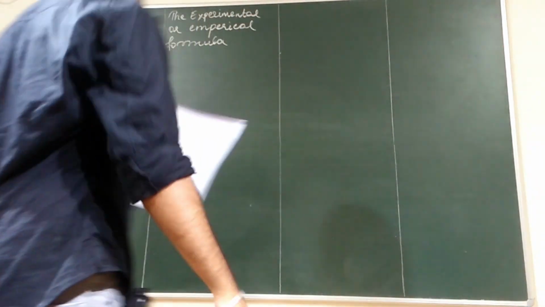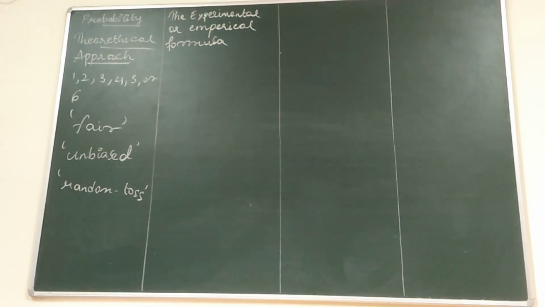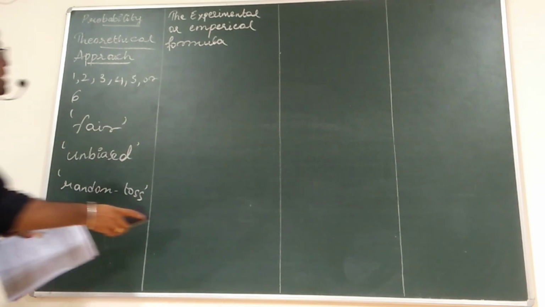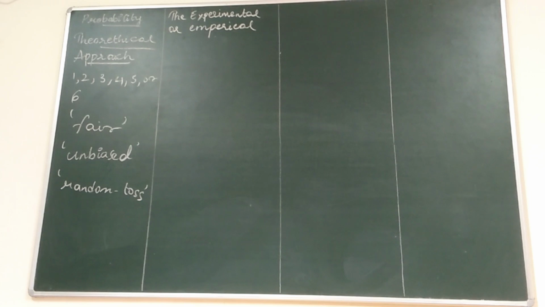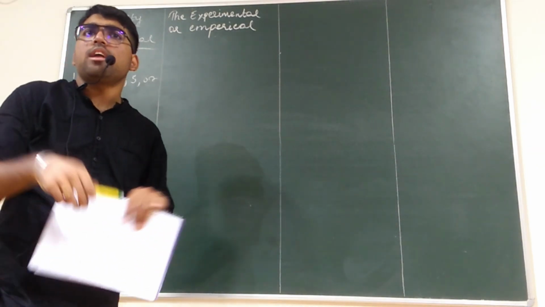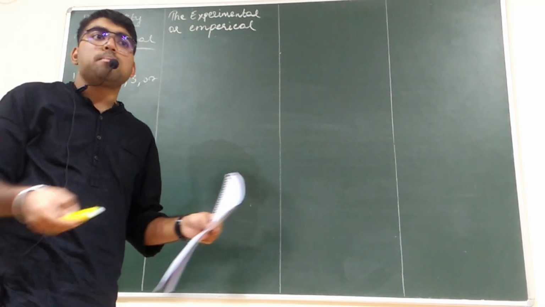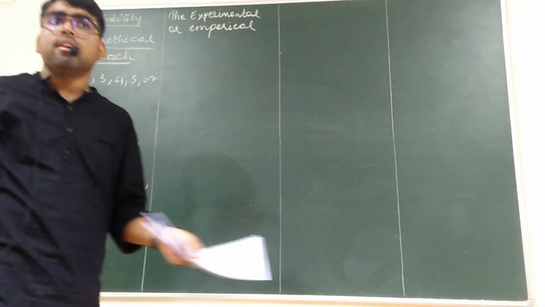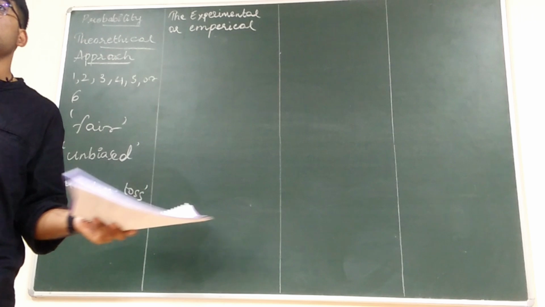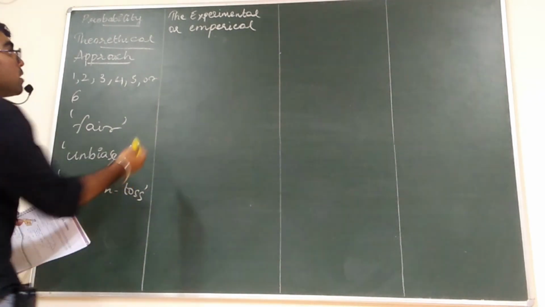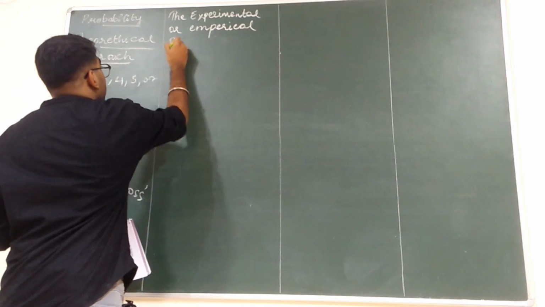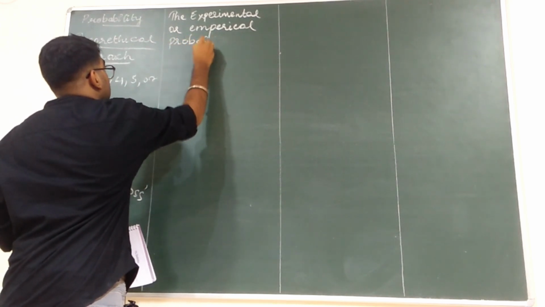Or rather, I will clear the word to be more specific. Experimental or empirical probability. Okay, we can tell it that way, rather than formula. Formula holds good for everything. But if it is probability, it only holds good for the number of events. So, experimental probability.